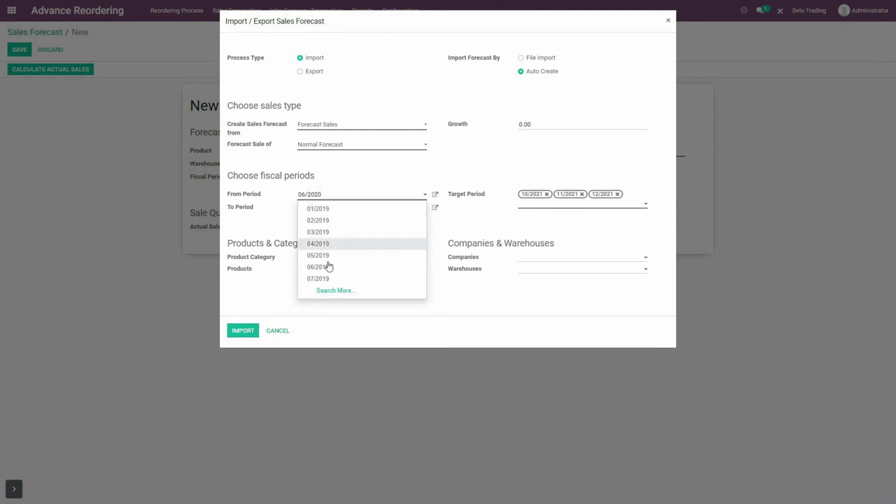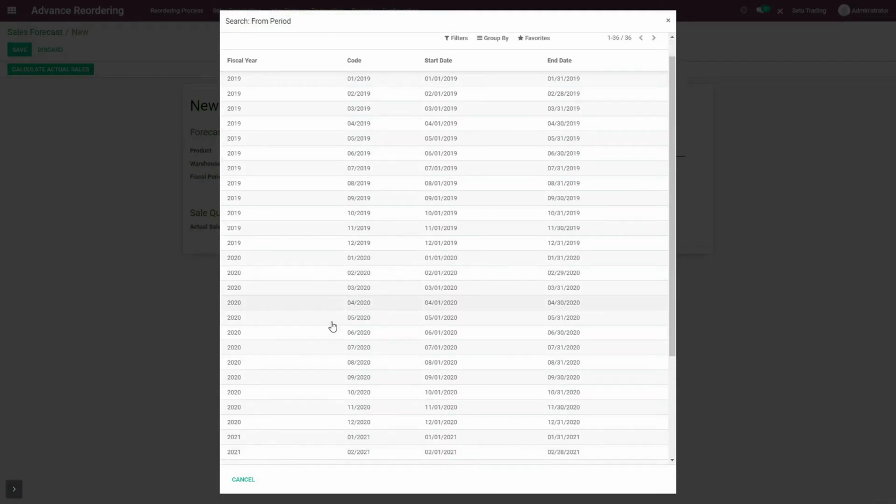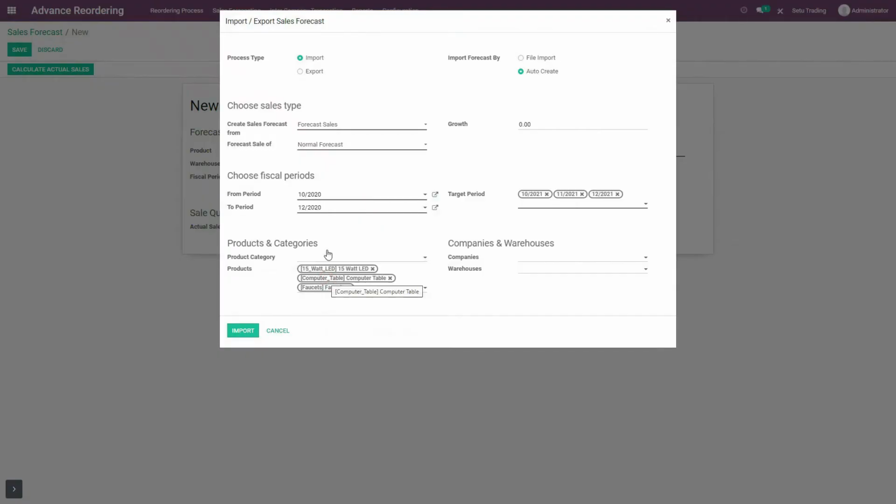So at present over here, let me select forecast sales method only, and in that for normal forecast, and over here again let me select the same months. Well, you can do that too, that is from October to December of 2020. Consider the forecast quantity of this fiscal period and calculate forecast quantity for this target period for the products I have selected here. Now let me select warehouses, that is I am selecting Setu Trading and Central Warehouse and calculating forecast quantity.